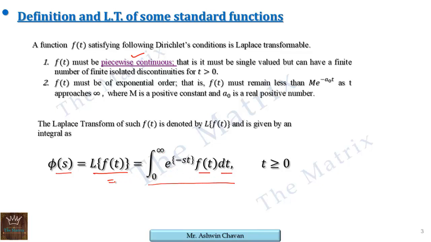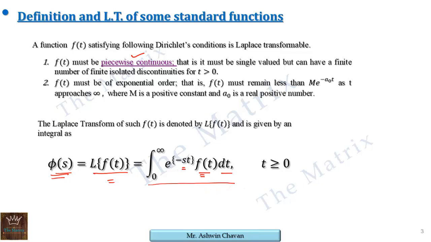So this f of t comes here with the integral operator with the limits 0 and infinity and the exponential term, that is e raised to minus st. If you see, this integral is with respect to t, so after solving this integral all t goes to constants and only s remains. That's why the resultant function is a function of s denoted by phi of s, and the range of t is from 0 onwards, that is 0 to infinity.